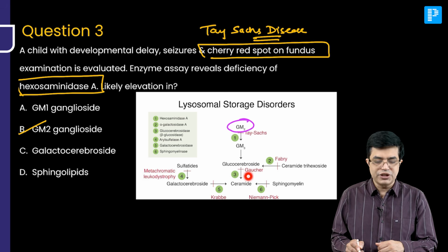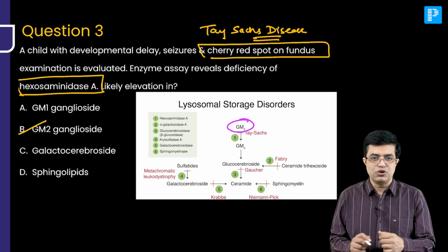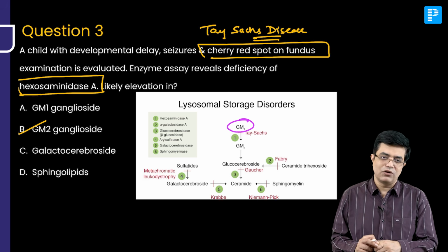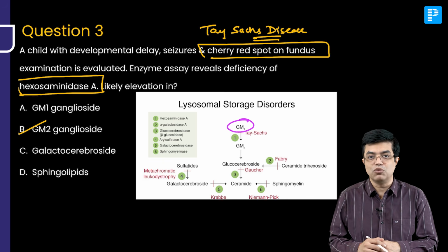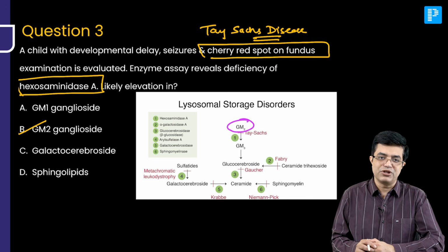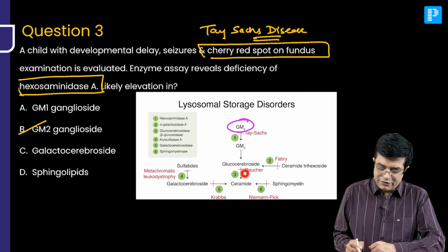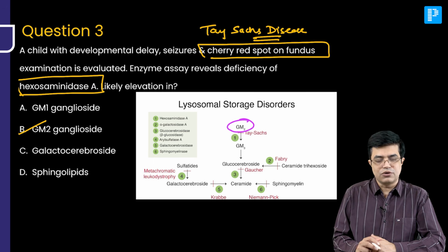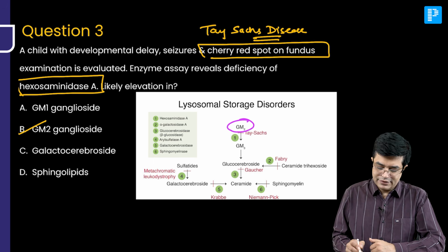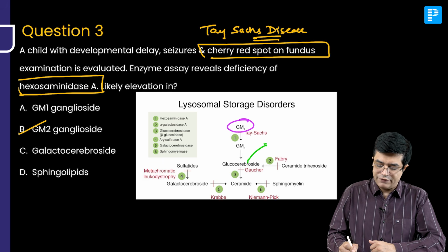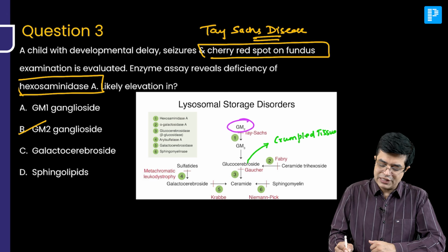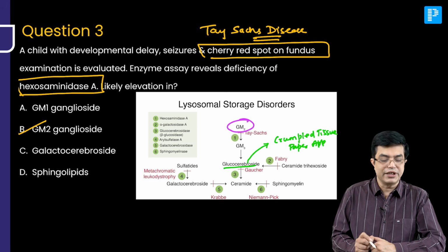The third one is your Gaucher disease, the typical one in which you have hepatosplenomegaly, you have CNS involvement, you have Erlenmeyer flask deformity. So bony involvement can also occur in some patients in some variants. The enzyme deficient is glucocerebrosidase, also called beta glucosidase, and there is accumulation of glucocerebrosides. These glucocerebrosides are responsible for producing the crumpled tissue paper appearance. You remember crumpled tissue paper appearance of cells in the reticuloendothelial system that occurs due to glucocerebroside involvement.